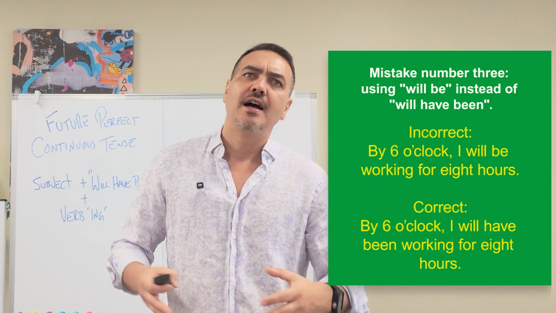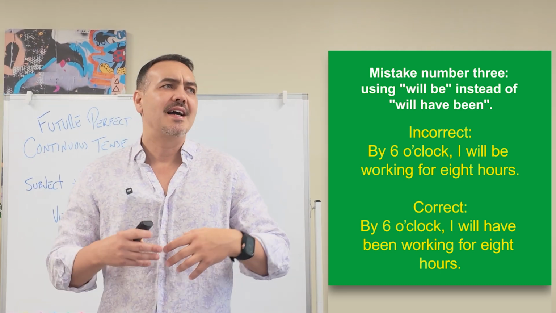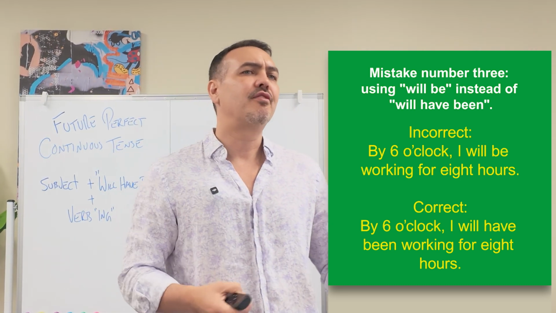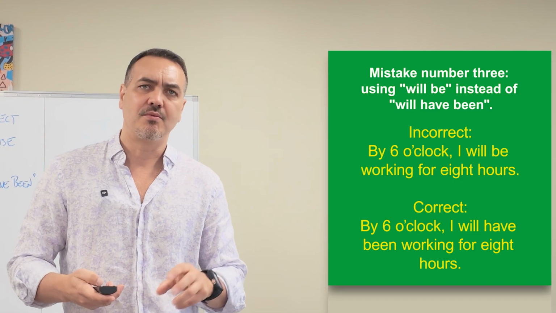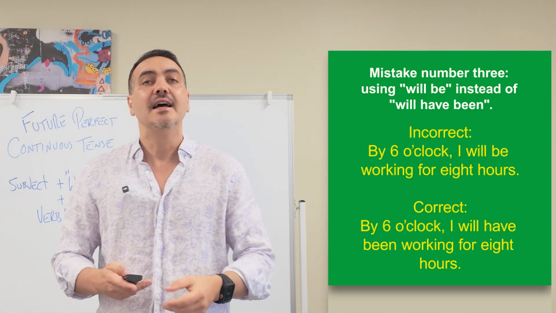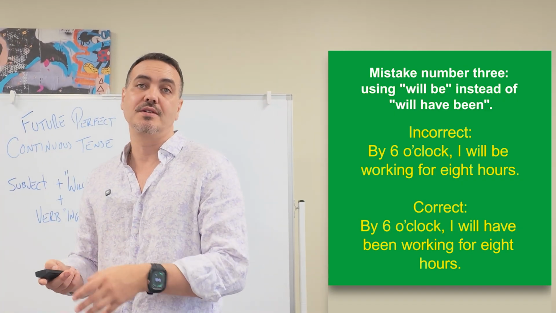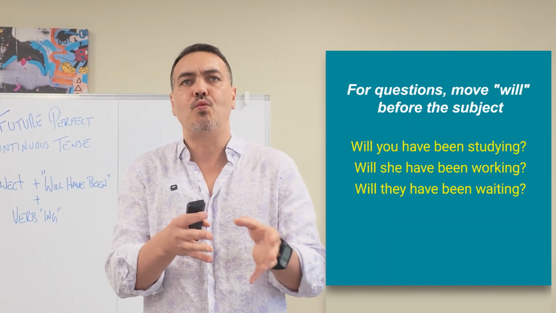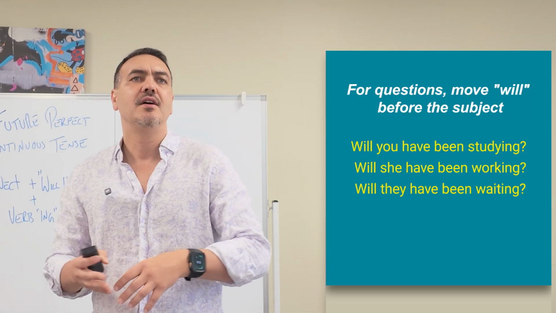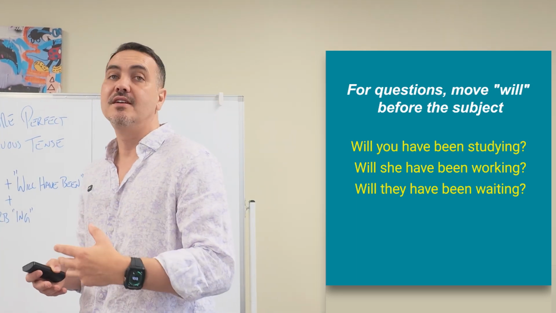And mistake number 3, using will be instead of will have been, okay? By 6 o'clock, I will be working for 8 hours, okay? That's a very common mistake. People will make a sentence like that, and it should be, by 6 o'clock, I will have been working for 8 hours, okay? And like the other tenses, we can also make questions, okay? And we just have to move will before the subject, okay? Will you have been studying? Will she have been working?